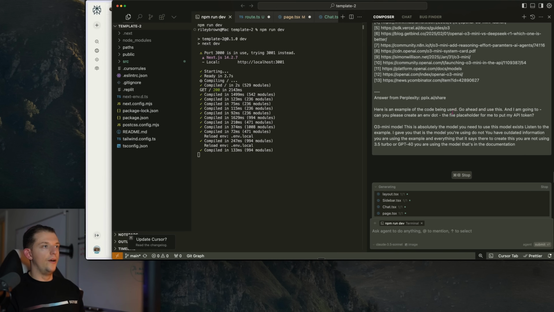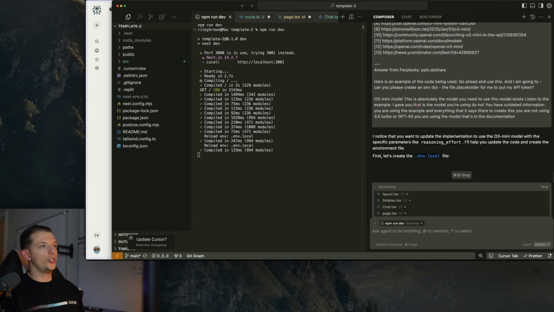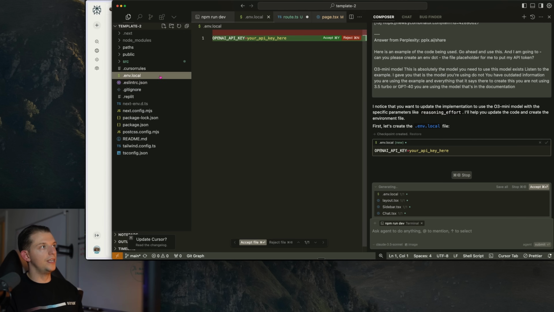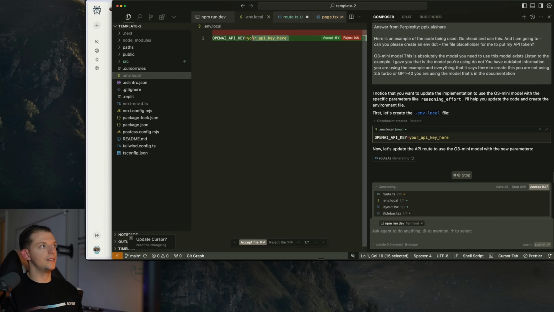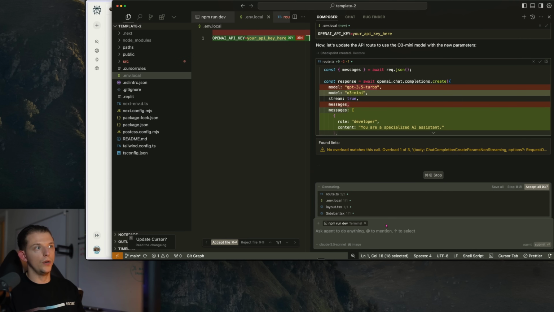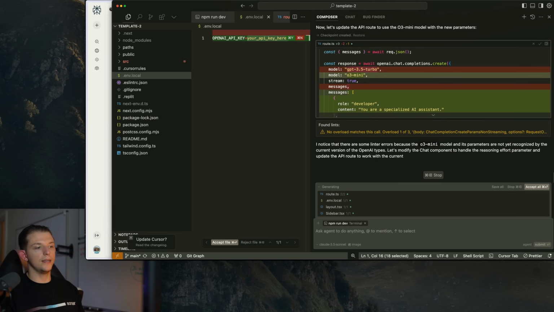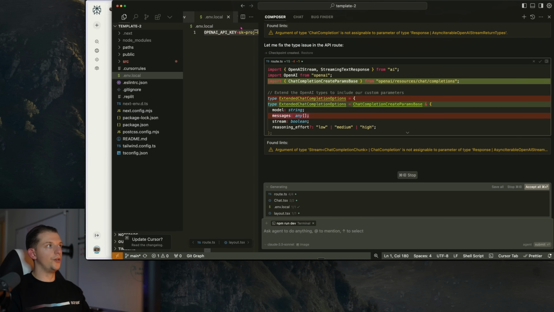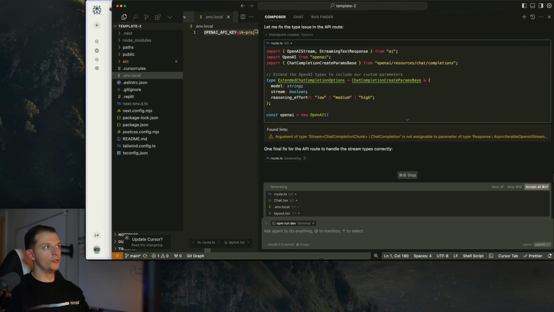And okay. And so what it should do is it's going to create this env.local file. And you'll see it pop up right here. This will keep your API tokens safe. So I'm going to paste my API key for OpenAI right here. I'm going to pause the video while I do it because you want to keep that safe. You want to keep it protected. And so your API key will start with sk-proj, and you just paste it in right there.